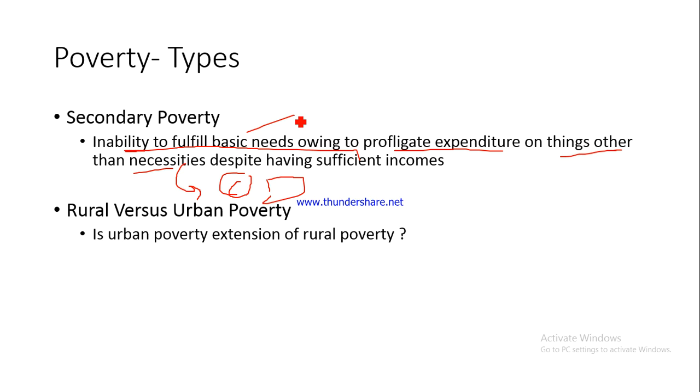Is this fine? And really, this is very, very bad. If you look at the scenario as far as our state is concerned, there are people who spend a lot on alcoholic drinks, on alcohol, and because of that they are left with very little money to feed their own family. Now this is an example of secondary poverty, right?